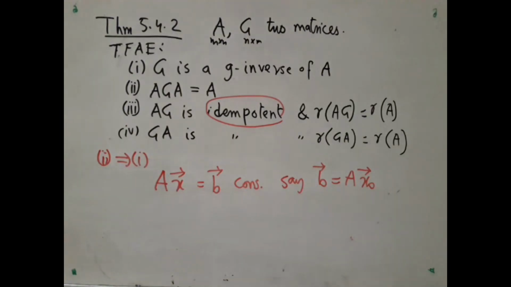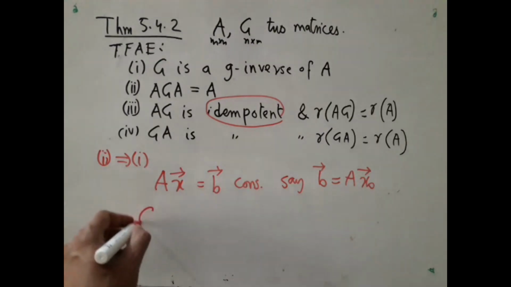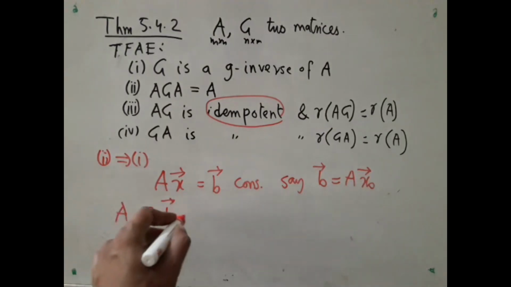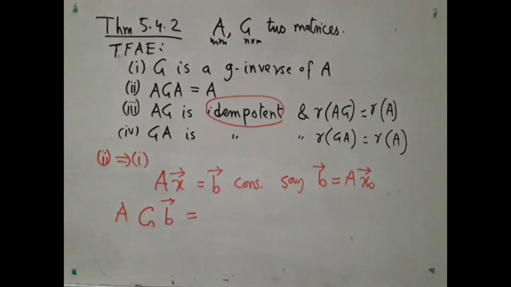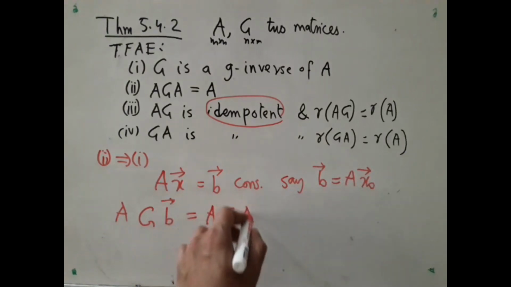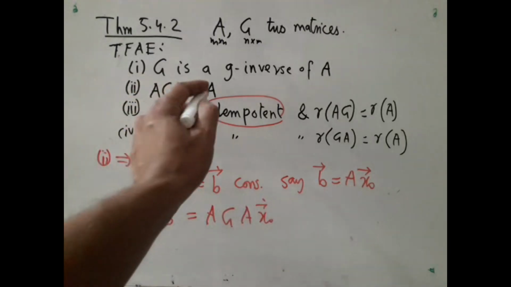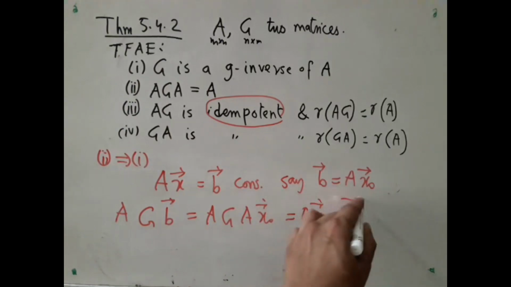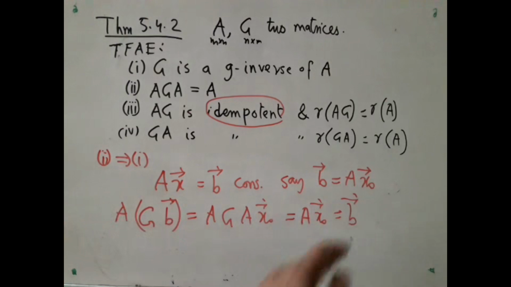Suppose x naught is one such solution, so b is Ax naught for some x naught. Now, I have to check that Gb is a solution. That is, I have to check that A times this must give me b. Okay, let's check. b I already know is Ax naught, so it is AGAx naught. AGA is equal to A, so it is Ax naught, and Ax naught is b. So, I do have A times Gb is b, so Gb is a solution of this consistent system, and according to my definition, that means G must be a G inverse of A.